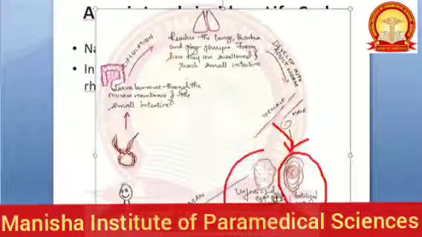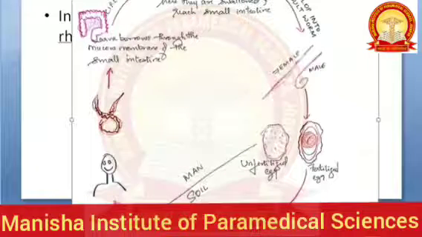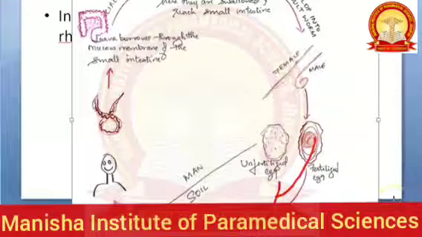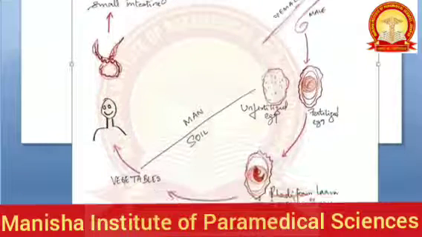Now unfertilized egg has what? Granules. Are you able to see? Unfertilized egg has granules, right? Unfertilized egg has granules. Now this fertilized egg, inside it the rhabditiform larva will develop. Okay, see if you can see it here. Inside this fertilized egg, the rhabditiform larva will develop.